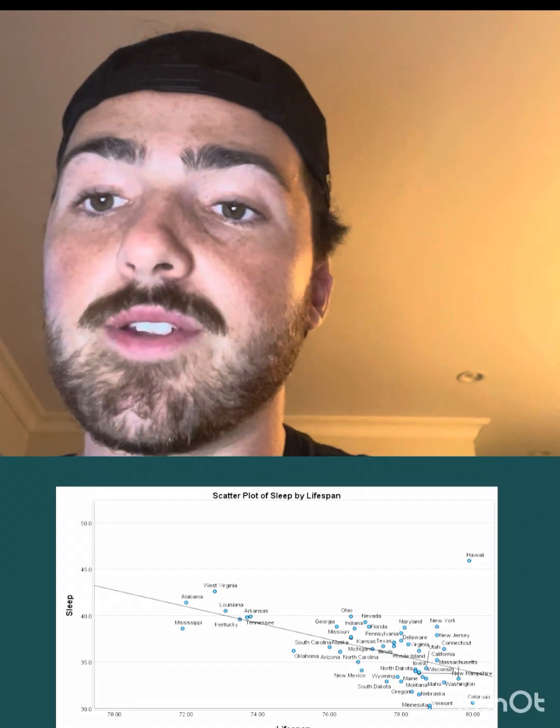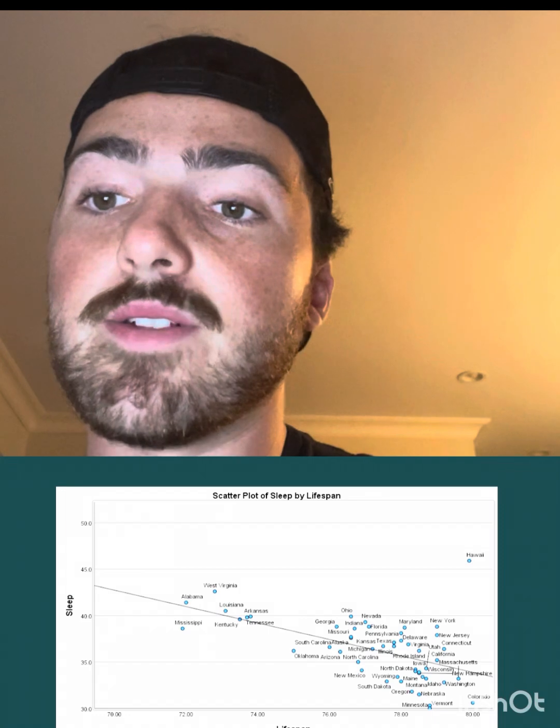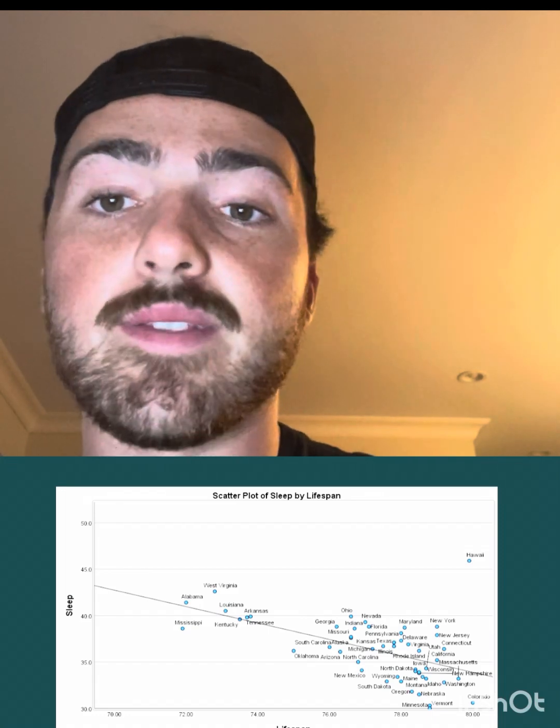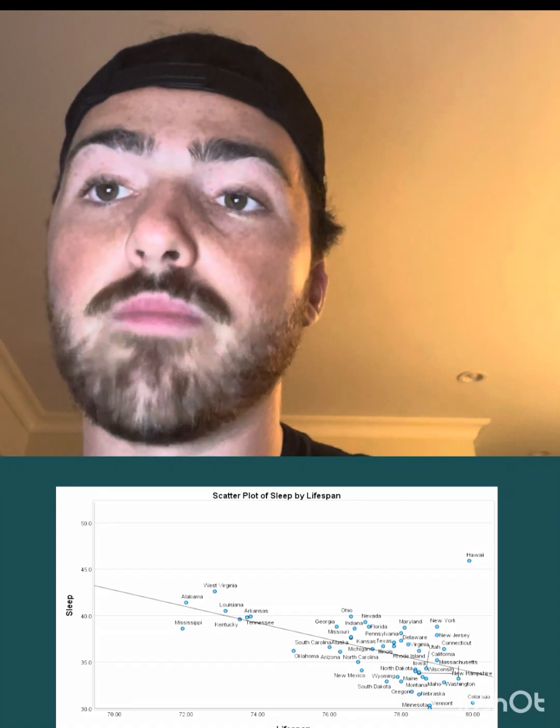Lifespan is higher due to the associated health benefits that come with consistently good sleep, including better heart health, immune health, and less diabetes, cancer risk, and obesity risk. Also, more happiness and well-being.